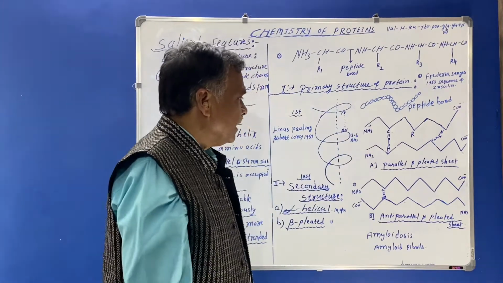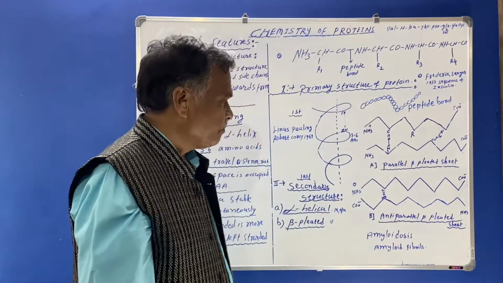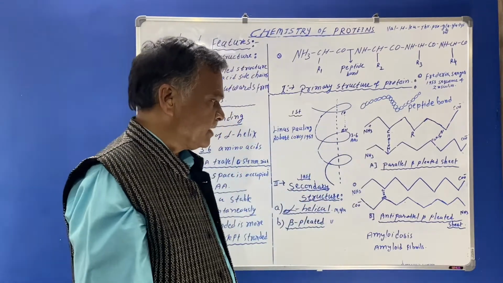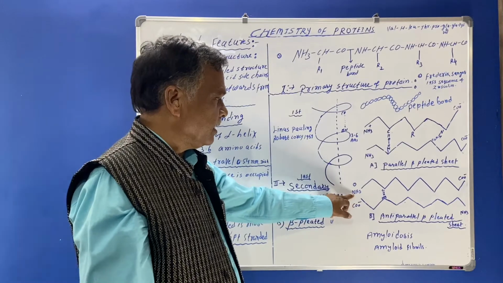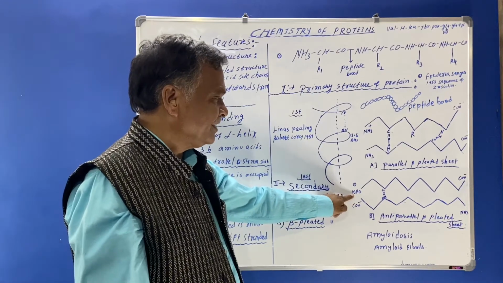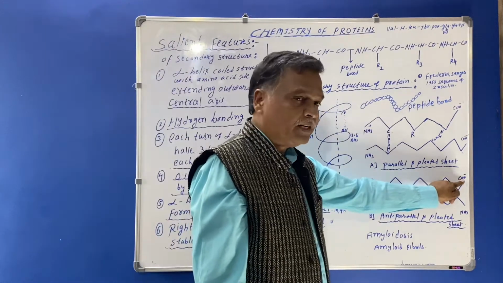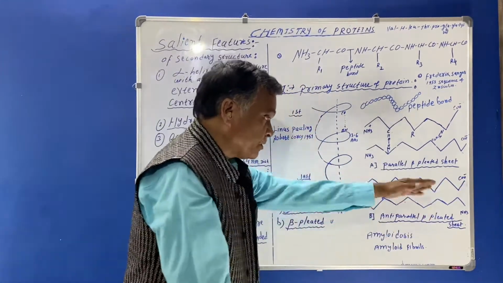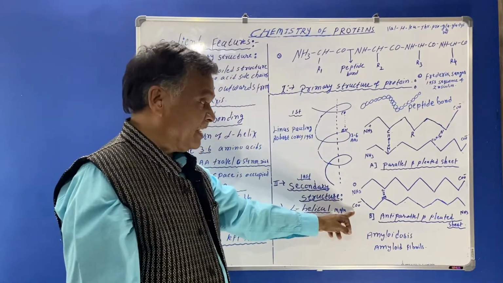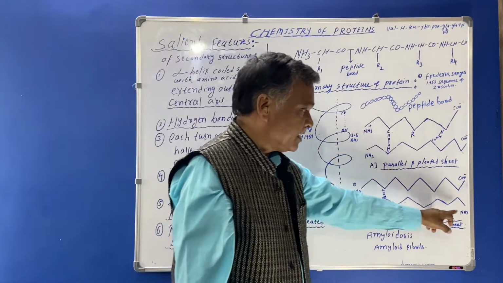And what is the anti-parallel beta pleated sheet? In the anti-parallel beta pleated sheet, the N terminal is here from the first polypeptide and the C terminal from the same polypeptide. Now the C terminal of the second polypeptide will run in the opposite direction here and its N terminal will be here.